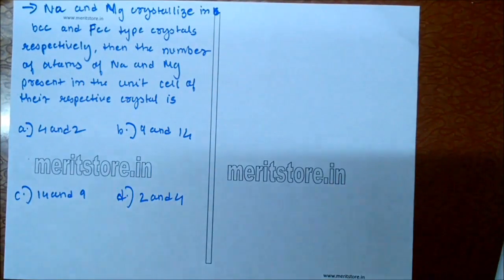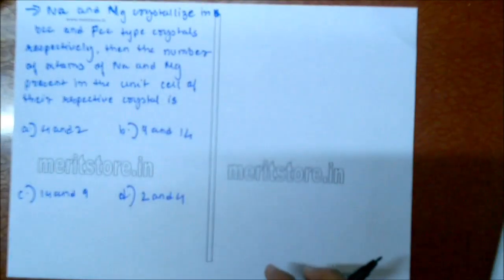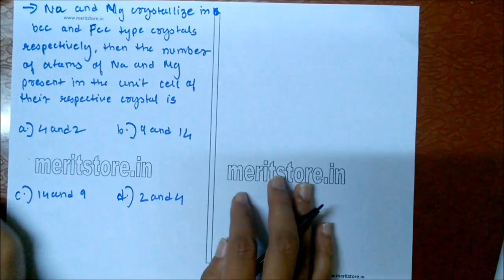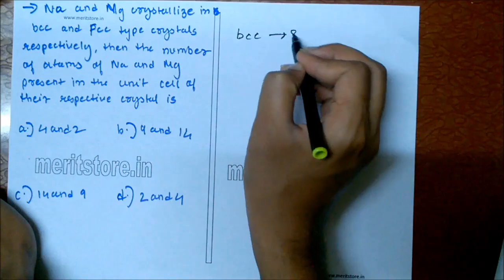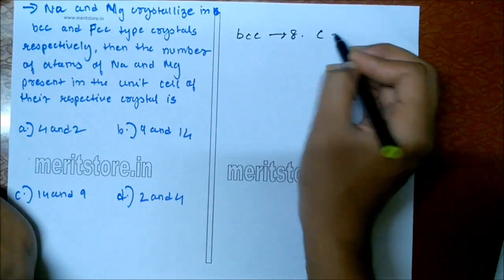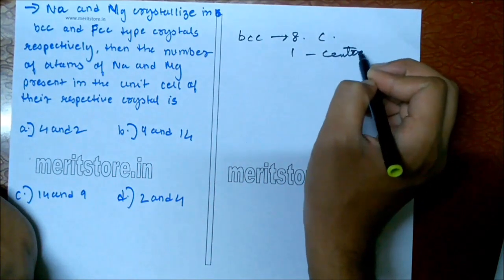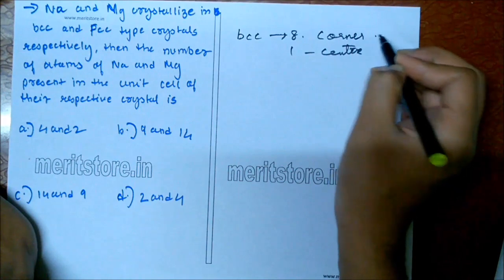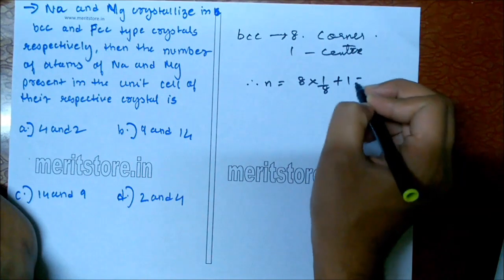Sodium and magnesium crystallize in BCC and FCC type crystal respectively. The number of atoms of sodium and magnesium present in a unit cell of their respective crystal is A 4 and 2, B 9 and 14, C 14 and 9, D 2 and 4. In BCC, the cell consists of 8 atoms at the corner and 1 atom at the center. So n is equal to 8 into 1 by 8 plus 1, which is equal to 2.